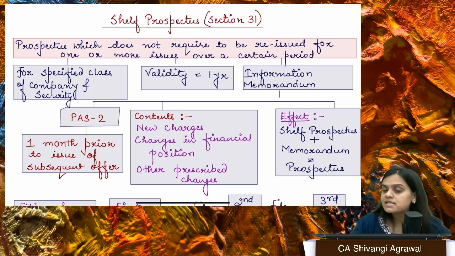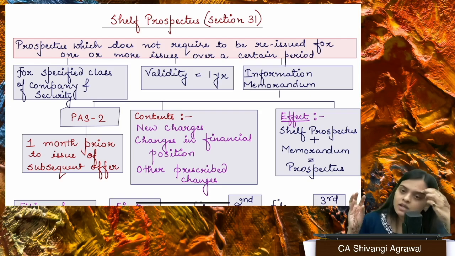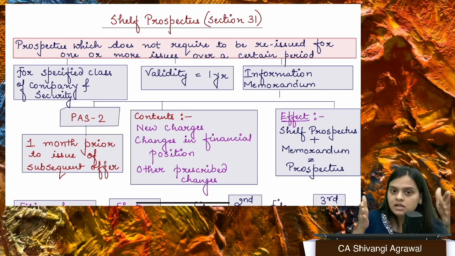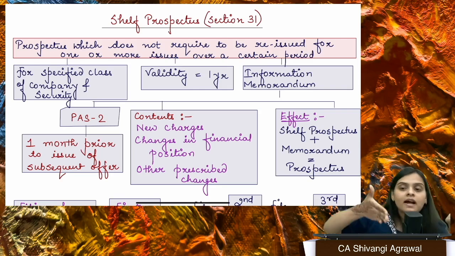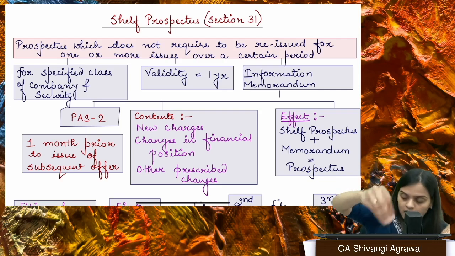What is a shelf prospectus? As the name suggests, it has a shelf life, right? It has a validity. Basically, it has a validity of 1 year, first of all. And a shelf prospectus is not issued for every type of securities, but only for some specific type of securities. It is allowed only for that specific type of security. There are certain classes of companies, as SEBI may provide, that can file a shelf prospectus with the registrar.